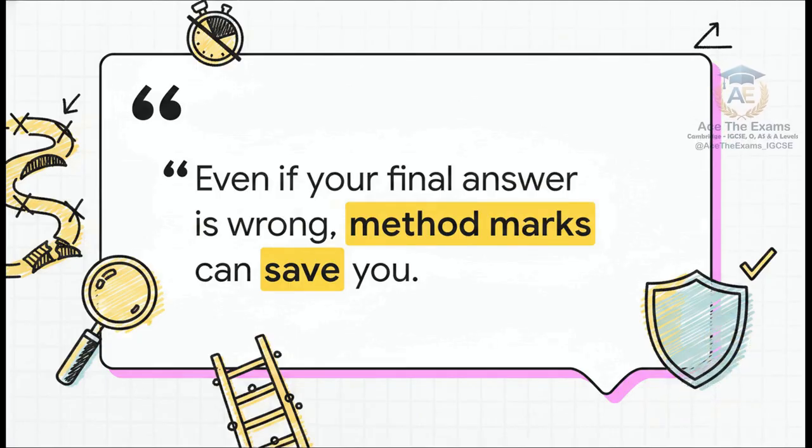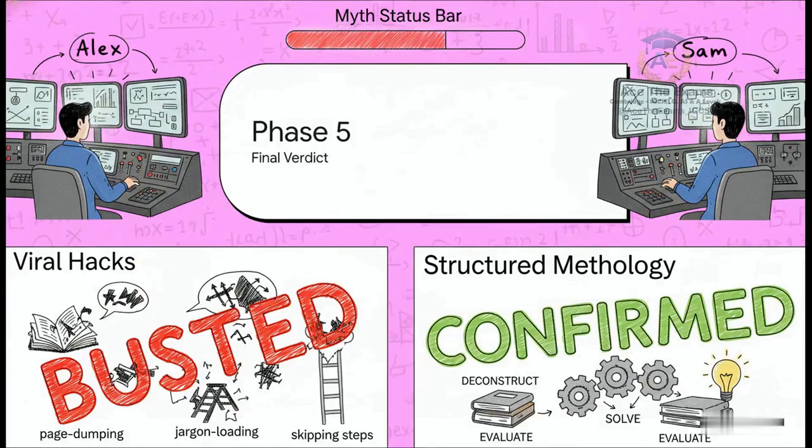When Alex and Sam tried to skip their step-by-step working to save time, right there, that exact blank space on the page is where their logic broke down and critical marks were instantly forfeited. The method mark strategy isn't just a suggestion. It is your ultimate safety net when the calculations get tough. Phase 5, the final verdict and outro.